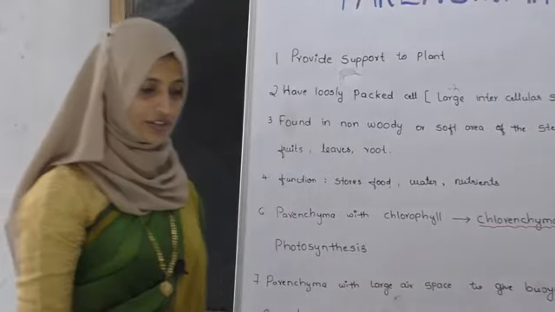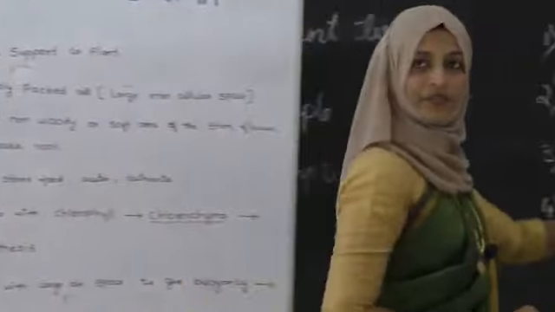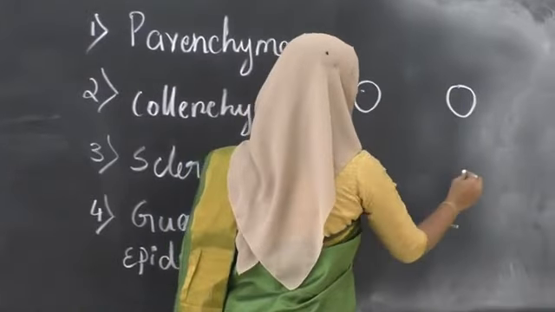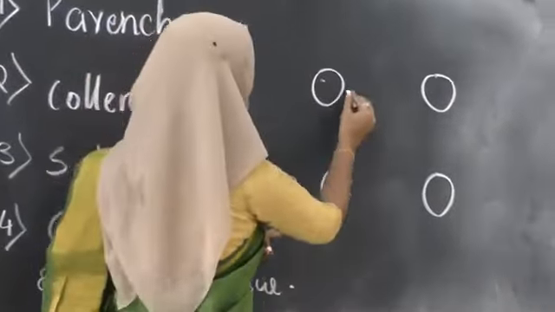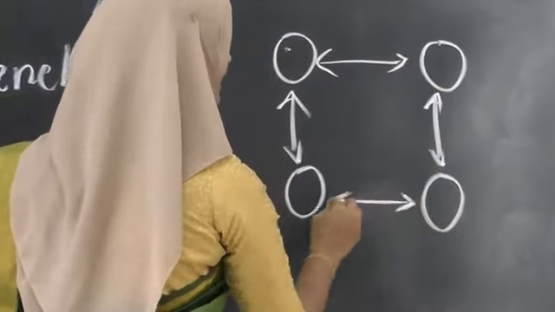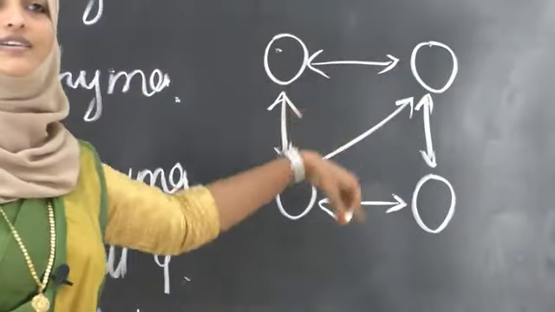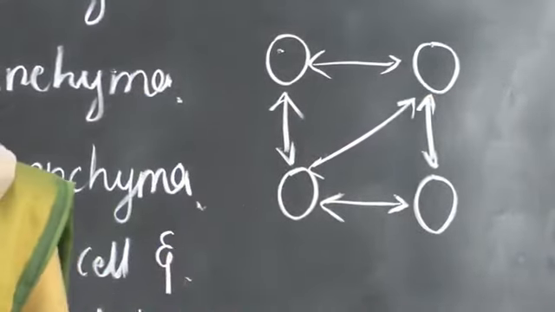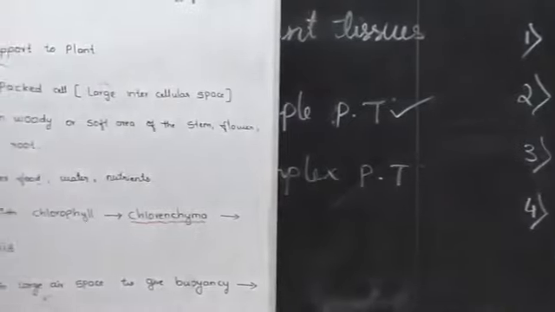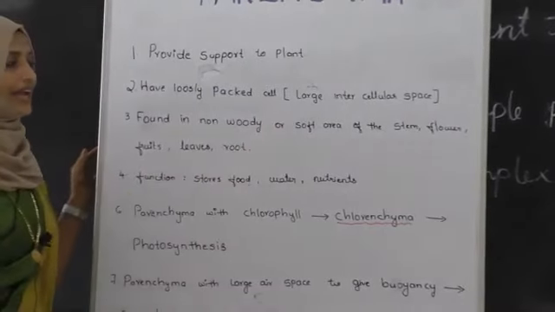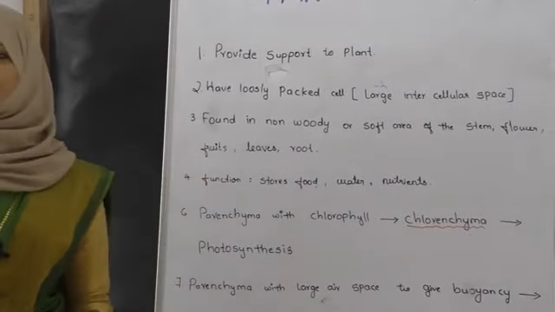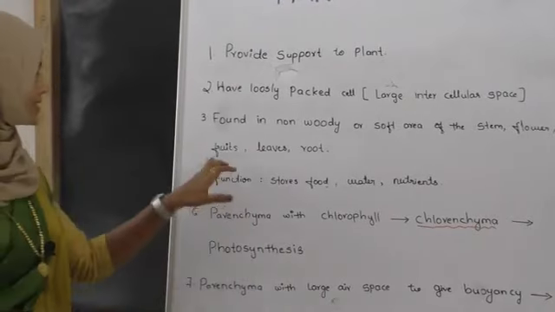Now I will draw and show you, student, how it will be. See here, one cell, one more cell here, one more cell, one more cell here. Here we can see the large space between the cells. That is the arrangement of cells in parenchyma. Next we will see, they are found in the non-woody or soft areas of the stem, flower, fruits, leaves and roots. Soft areas of all these we can find.